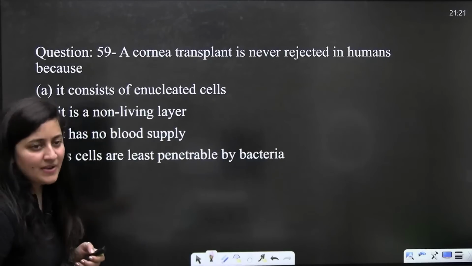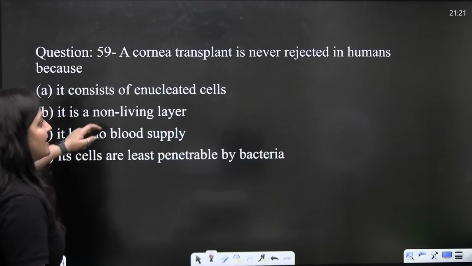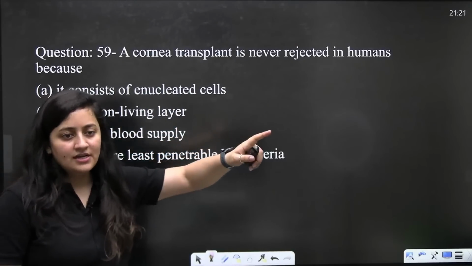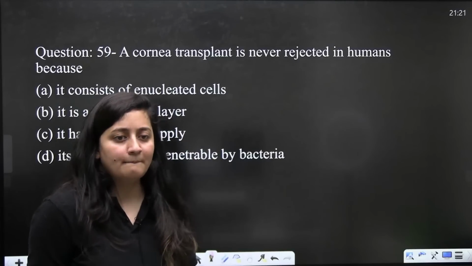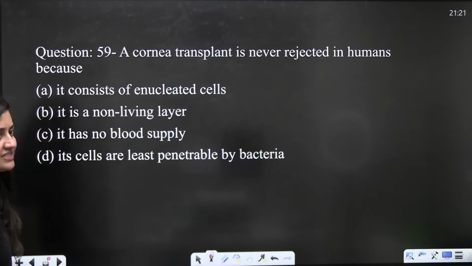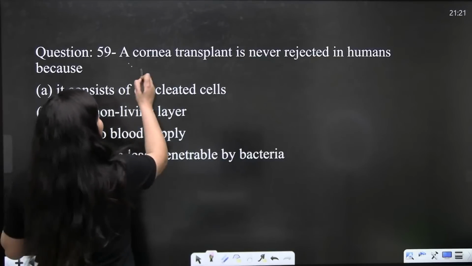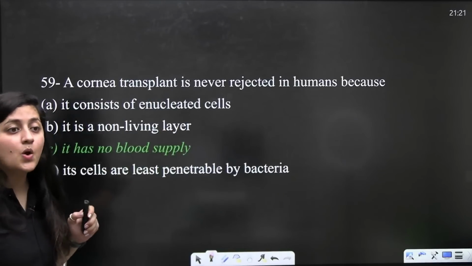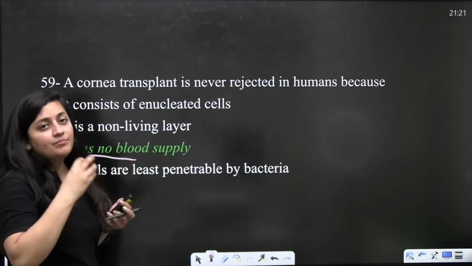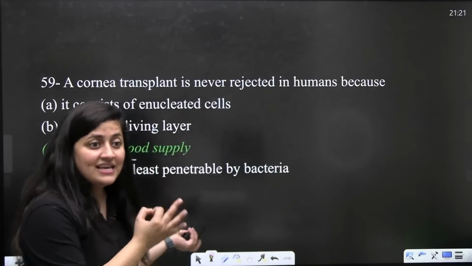Next question. A cornea transplant is never rejected in humans because... Guys, speed up, speed up all of you. A cornea transplant is never rejected because it is the part of the body which has no blood supply. It directly takes oxygen from the surroundings. No blood supply means immune cells are not able to identify it. We are safe. Very simple question.